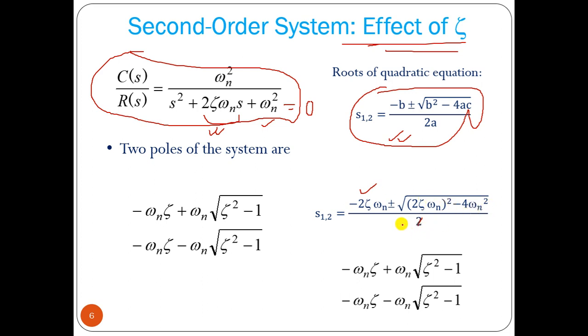Now 2 can be cancelled out, so it will be minus omega n zeta plus minus. Here we have 2, so here we have 4. If you take 4 outside, 2 will cancel out. And omega n square we can take outside, so omega n into root of zeta square minus 1. 4 omega n square we have taken as common factor. So these are the two roots of that quadratic equation of the second order system.